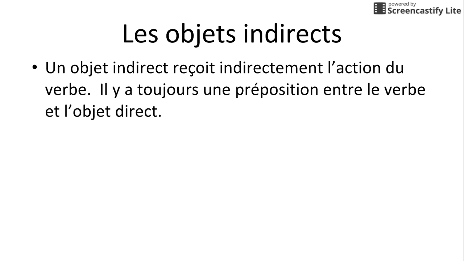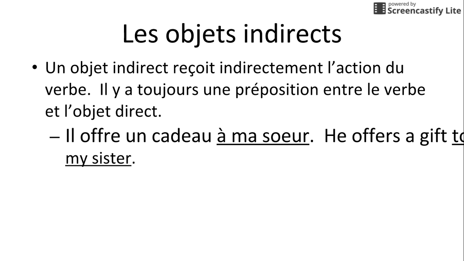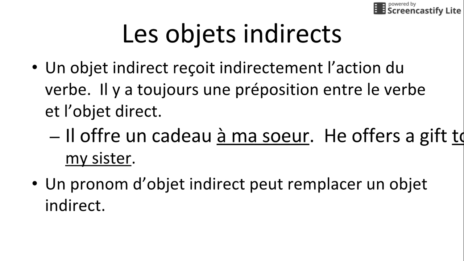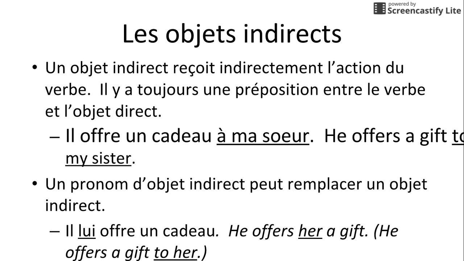The indirect object in a sentence still is receiving the action, but indirectly. In the sentence, il offre un cadeau à ma sœur, the gift is what he's offering. That's the direct object. And my sister is indirectly involved in this because she's being offered the gift. So if you want to replace that with he offers a gift to her, il lui offre un cadeau. And it's always lui for the indirect object pronoun, even though she's female.